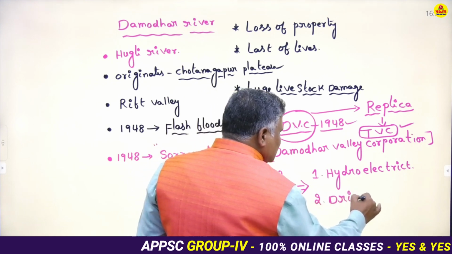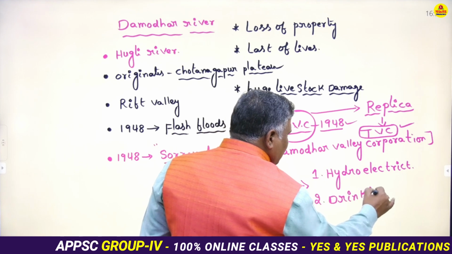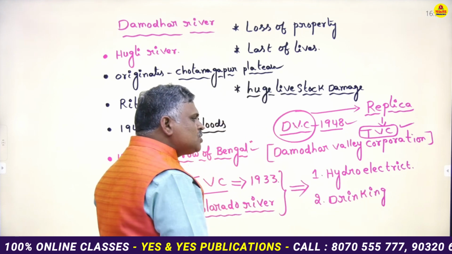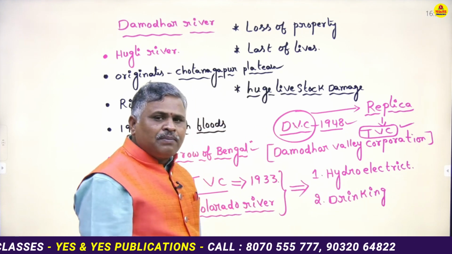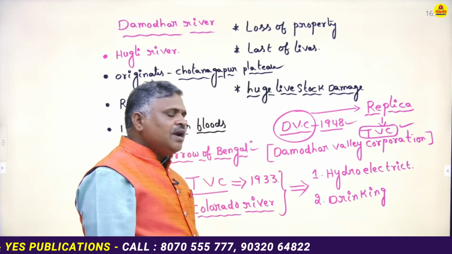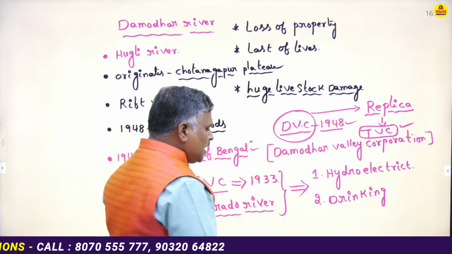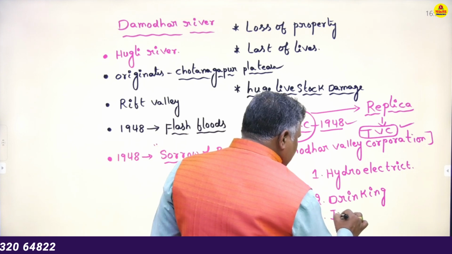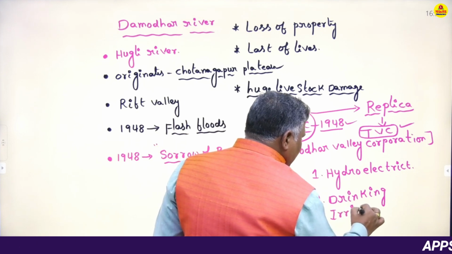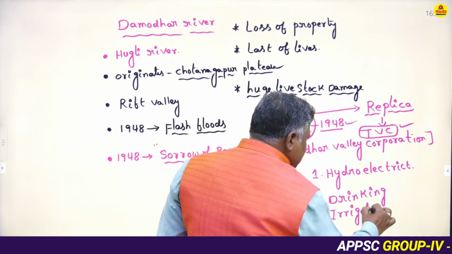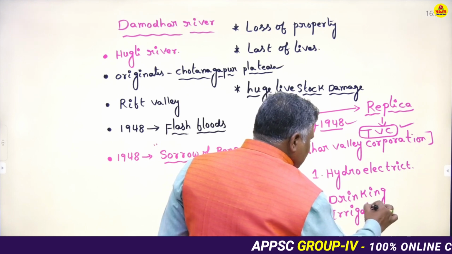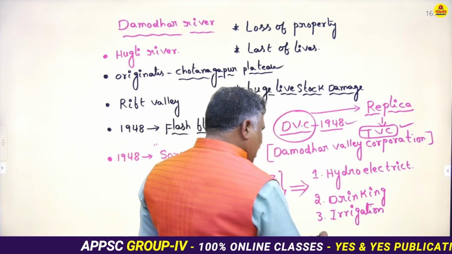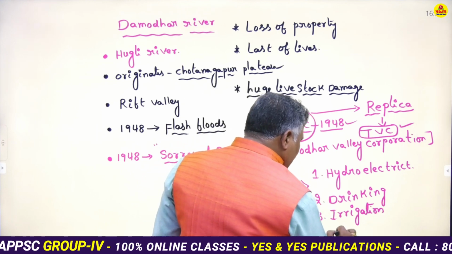What are the main objectives of Tennis Valley Corporation, sir? The main objectives of Tennis Valley Corporation are to produce the ideal power or hydroelectric power, to provide the drinking water, to provide the irrigation water, and also to control the floods.